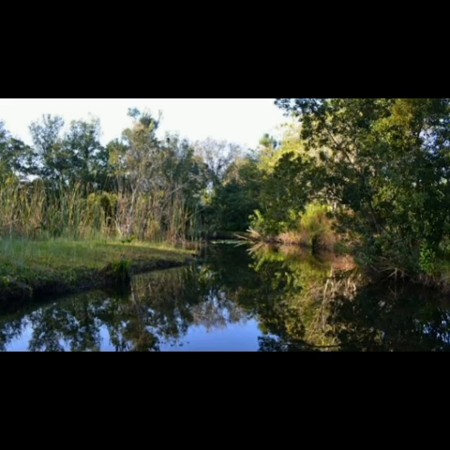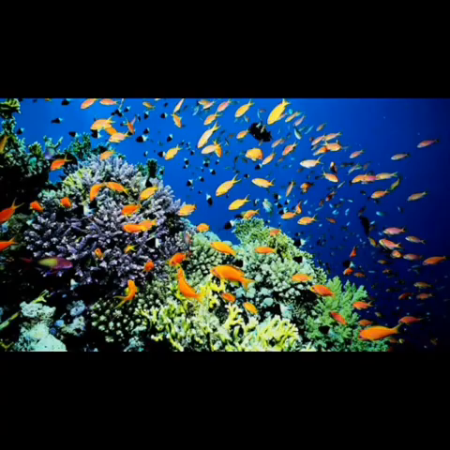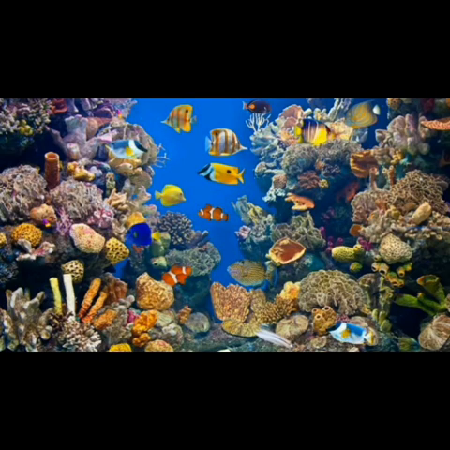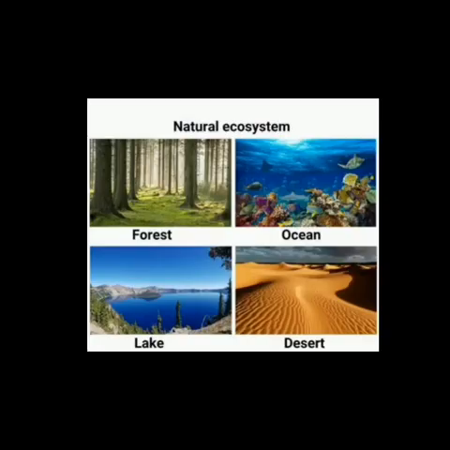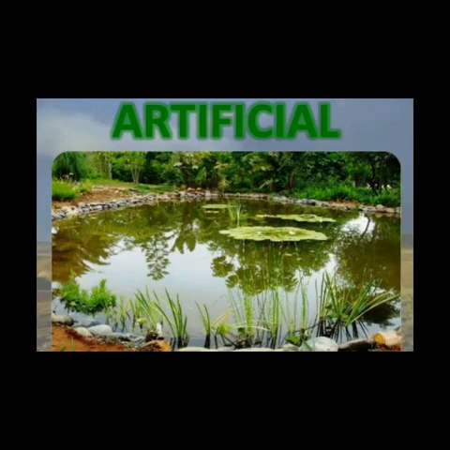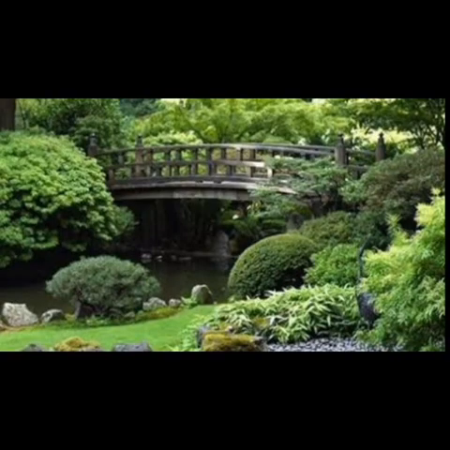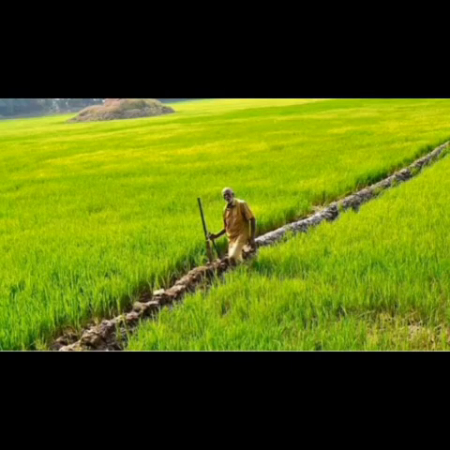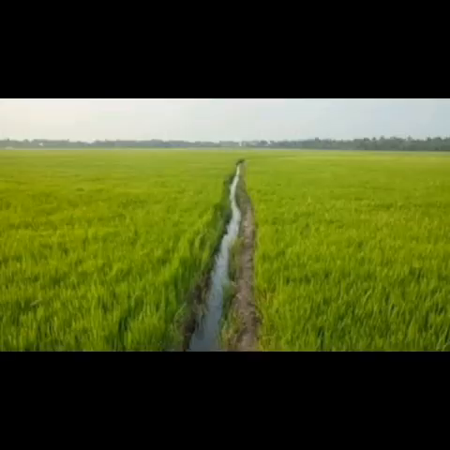Which are the various aquatic ecosystems? Pond, river, sea, ocean, lake, etc. Among these, majority ecosystems are natural and few are artificial or man-made. Which are the examples for artificial ecosystems? Yes, garden and crop field. These two are created and maintained by human beings.